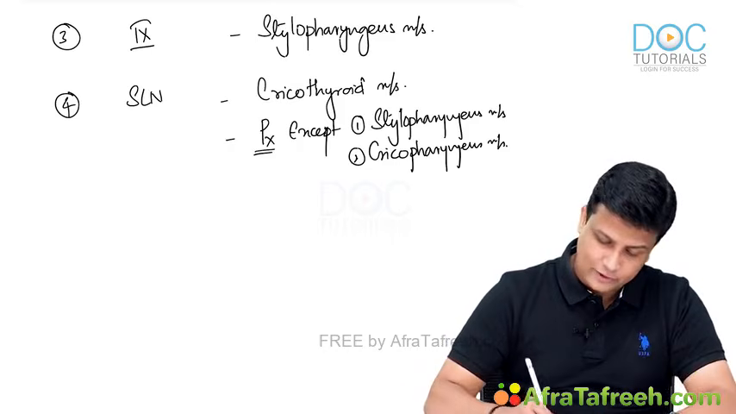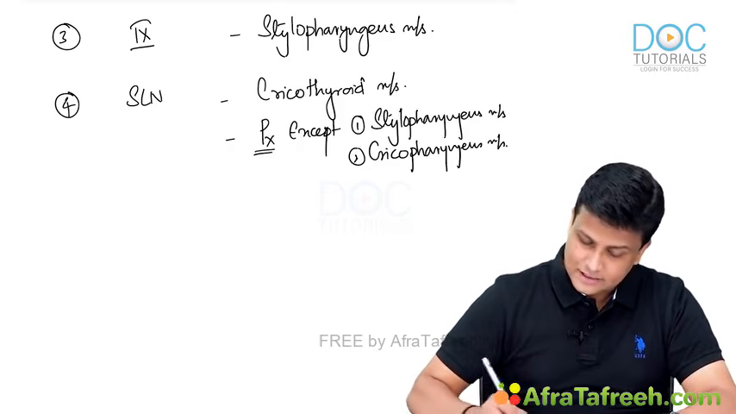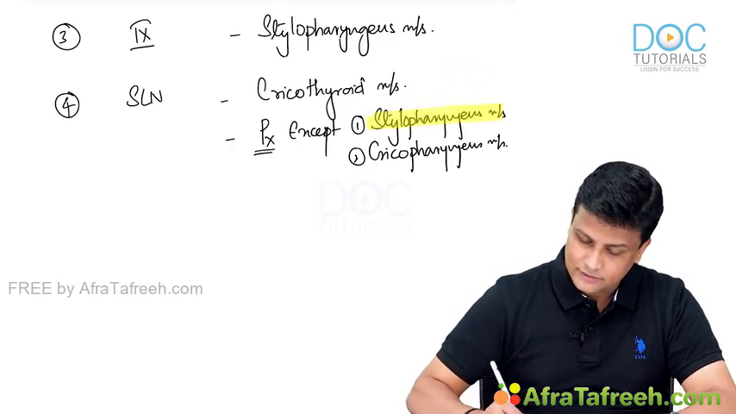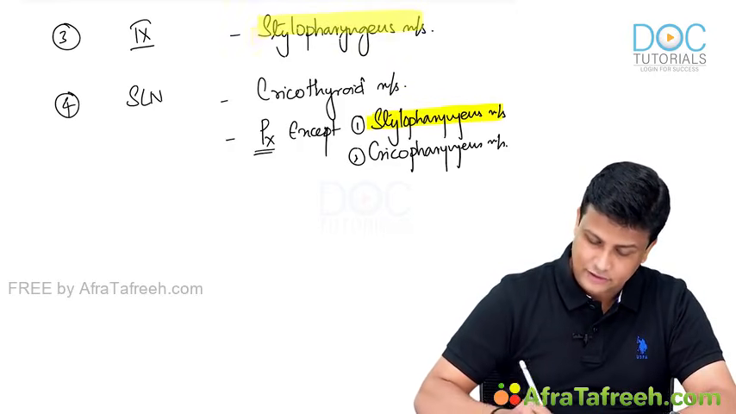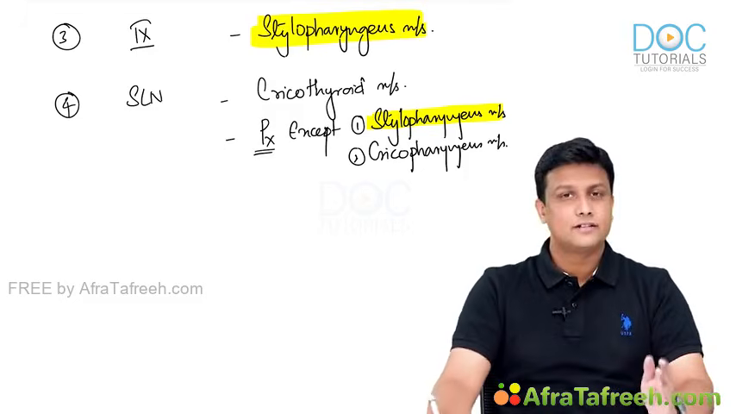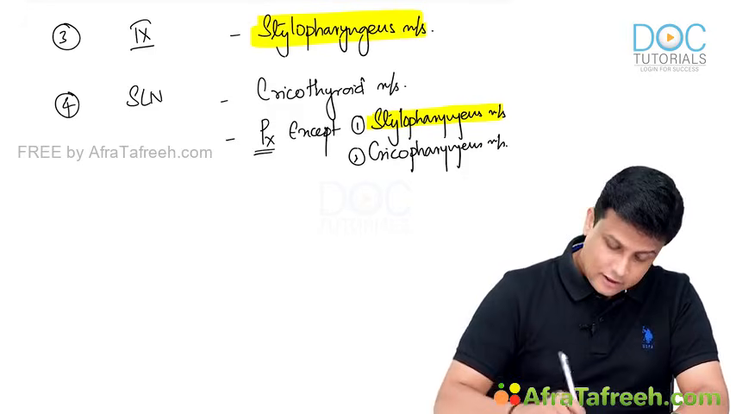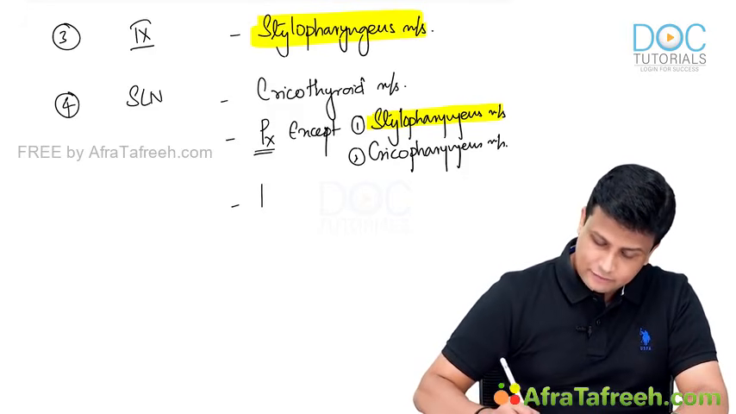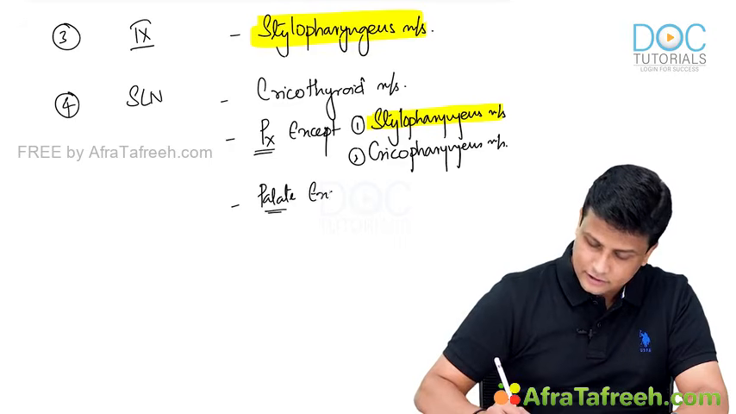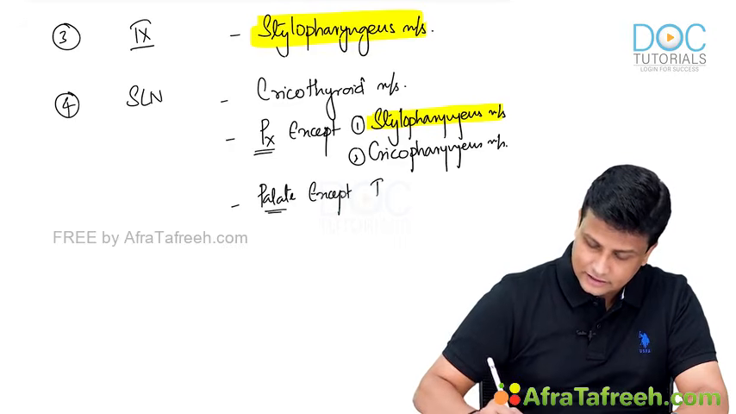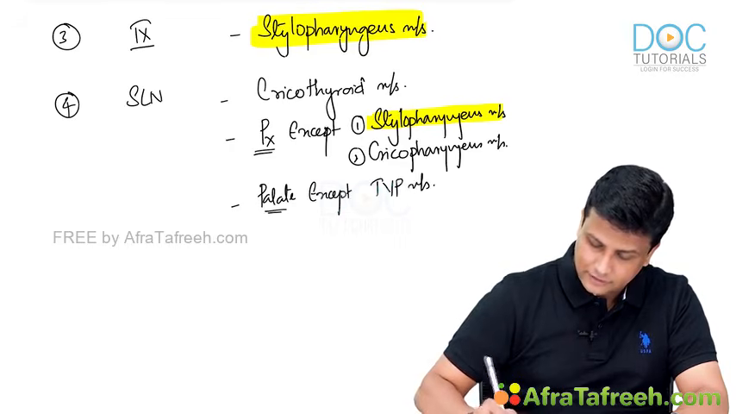And why is it so? Because you can clearly see here, stylopharyngeus muscle is the one which will be supplied by glossopharyngeal nerve. And that is why it is derived from third arch. I'll tell you, the crico will be supplied by recurrent laryngeal nerve. Not only that, even all the muscles of palate are also derived from here only, except tensor veli palatini, TVP, tensor veli palatini muscle. Why?